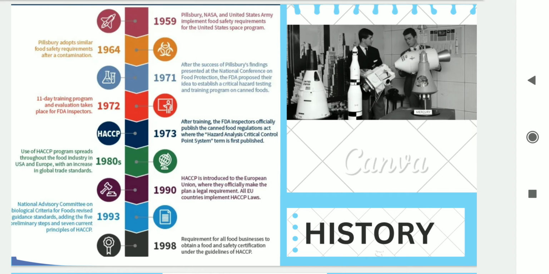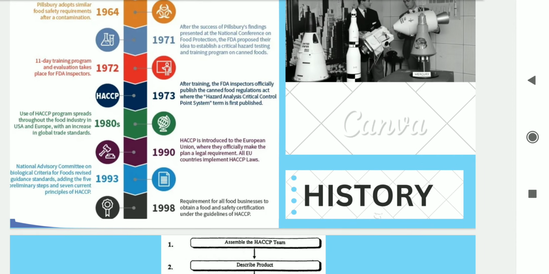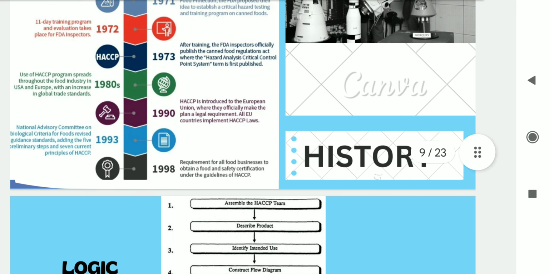In 1993, the National Advisory Committee on Microbiological Criteria for Foods revised the guidance and standards, adding the 5 preliminary steps and 7 basic principles of HACCP that we will discuss on the further slides. In 1998, all food businesses were required to obtain a food safety certification under the guidelines of HACCP. In 2000, the HACCP system was circulated among all the food business operators, and they were asked to apply it whenever there is production or manufacturing of any food product in the food industry.